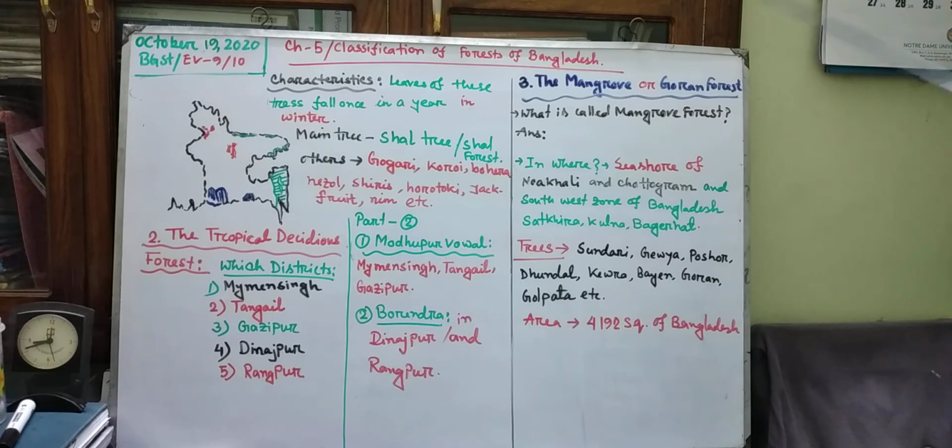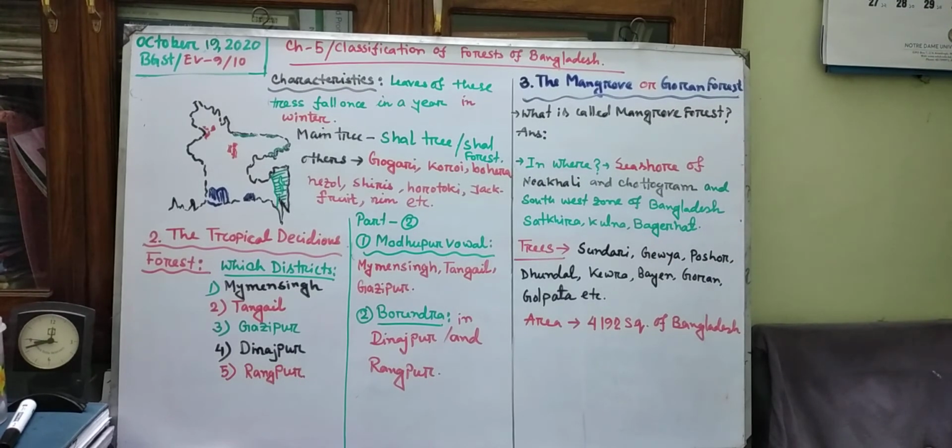Okay, what is called mangrove forest area? The question may come like this. If you learn this portion with question and answer, it will be much easier to memorize or recall. So what is called the mangrove forest areas? The answer is the trees that grow at the salty and wet soil washed by the ebb and flow, which you have learned in chapter 3, of the sea near the seashore.